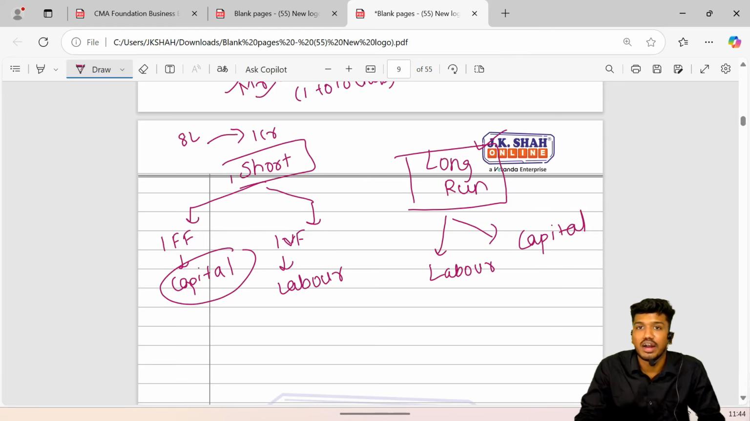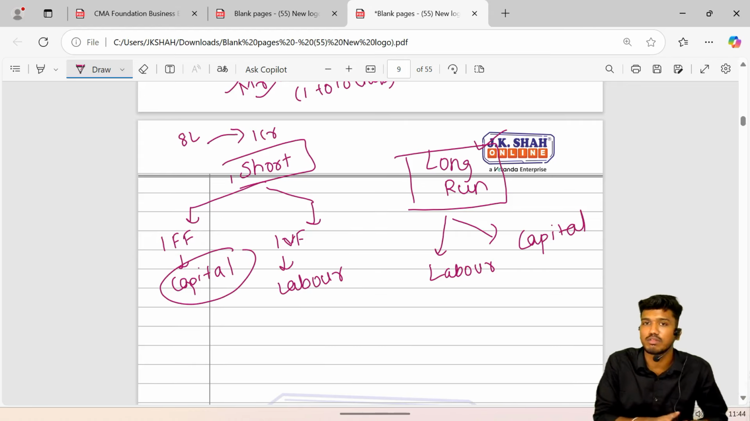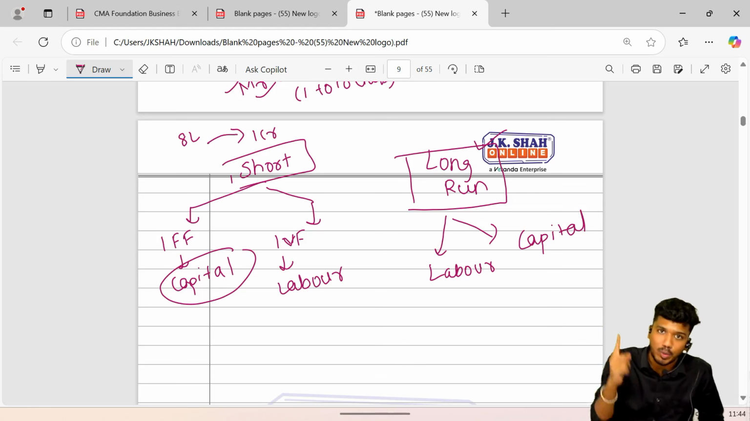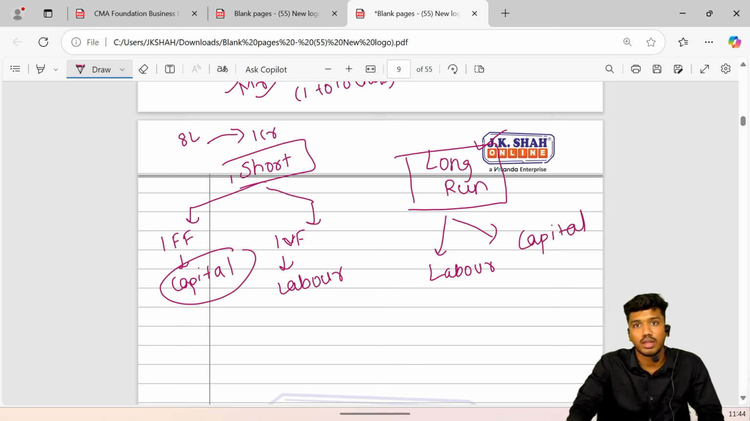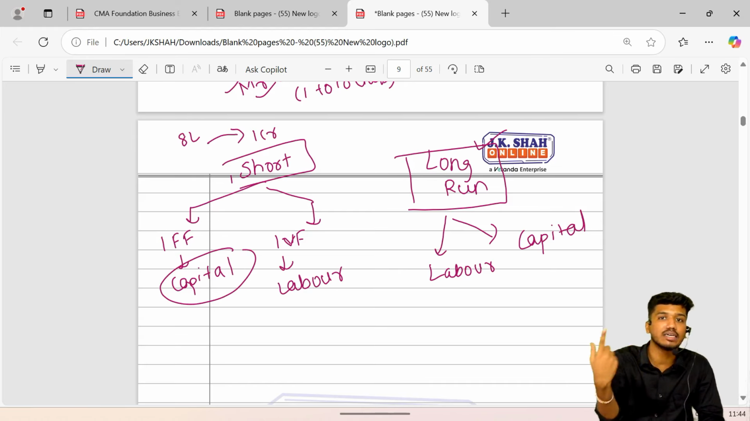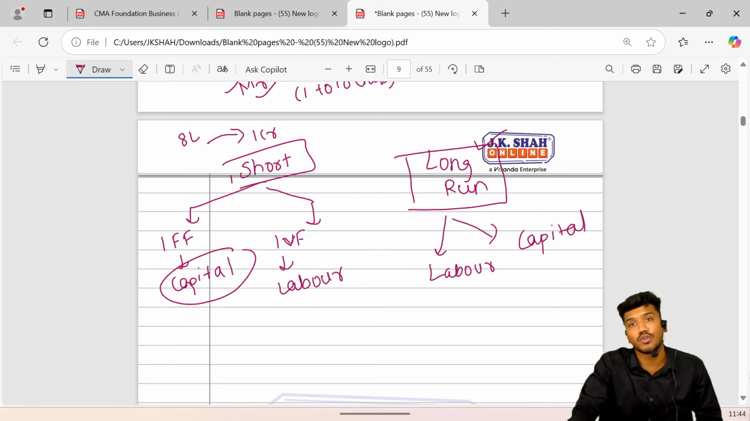I hope you guys have understood this. So in the long run, both the factors can be changed. Whereas in the short run, both the factors can't be changed. In the short run, one factor remains constant, that is capital, and the other factor, labor, can be changed. In the case of the long run, both the factors can be changed, labor as well as capital.